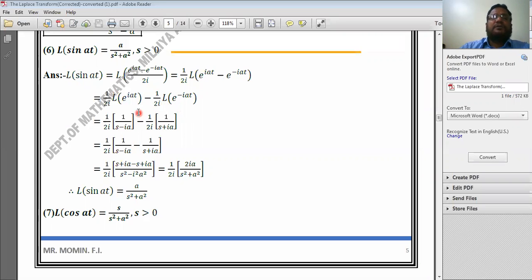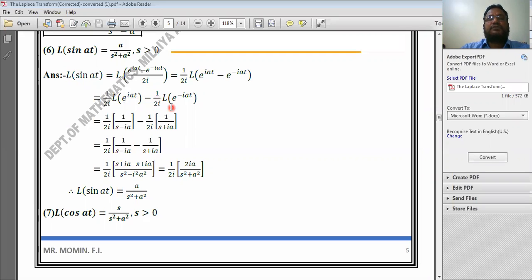Now according to the standard results, Laplace transform of e to the power iat is equal to 1 divided by s minus ia. You know that Laplace transform of e to the power at is 1 upon s minus a. Now here it is Laplace transform of e to the power iat, not simply a. Therefore the result is 1 upon s minus ia, with 1 upon 2i common.